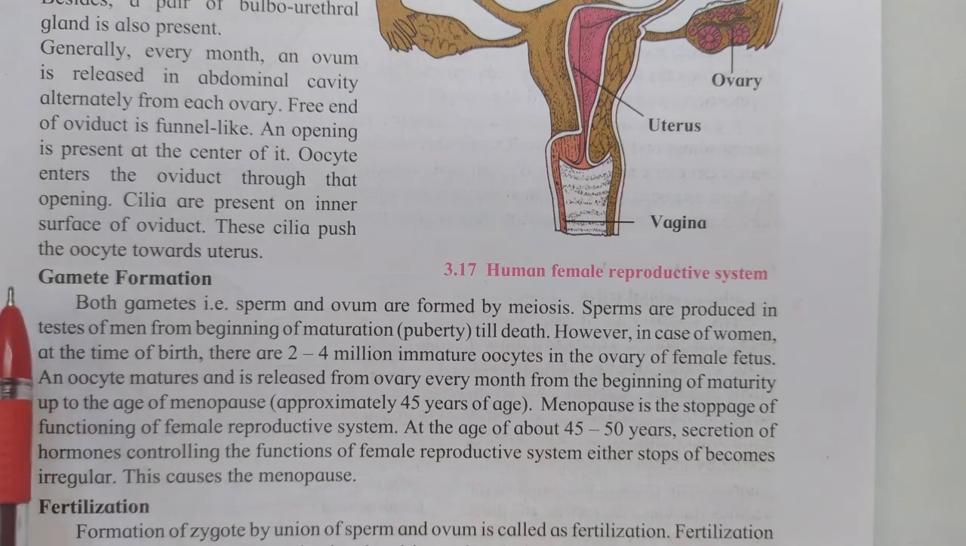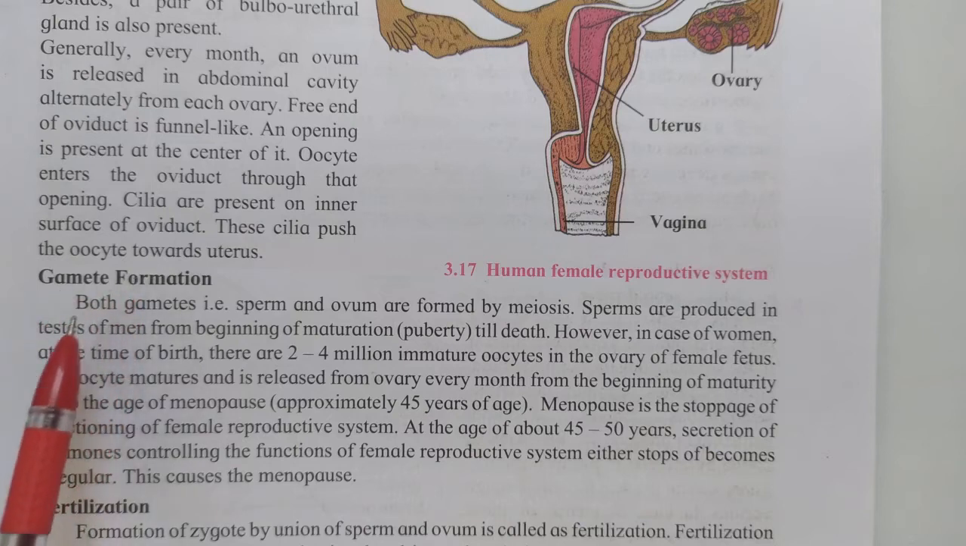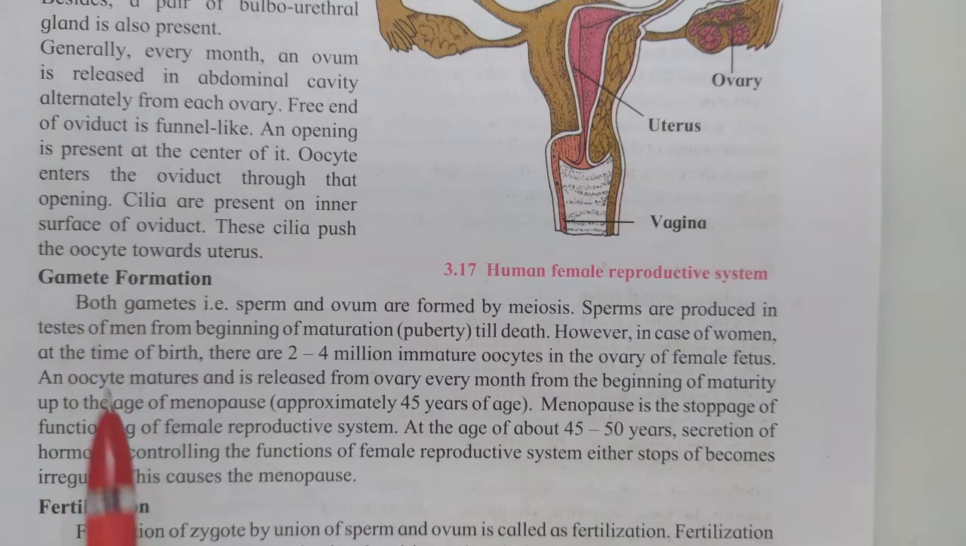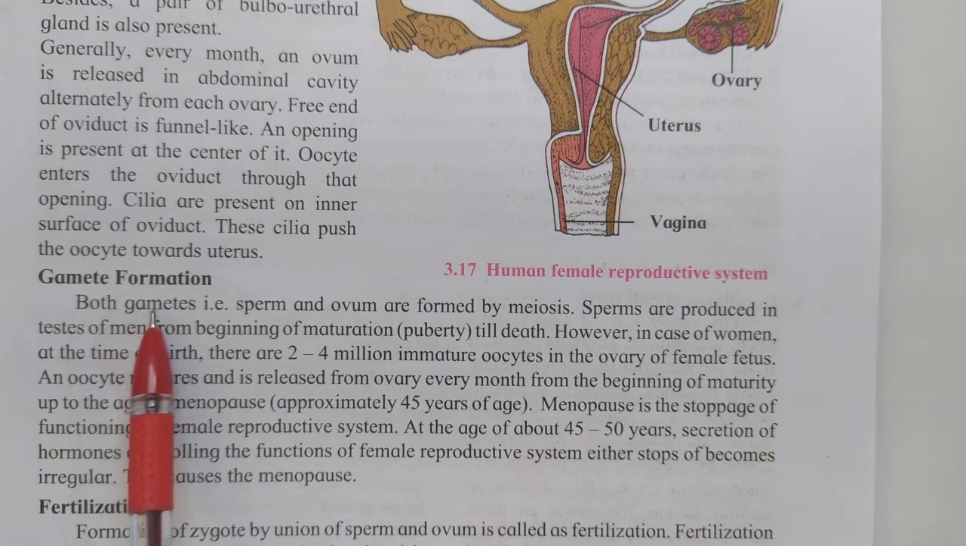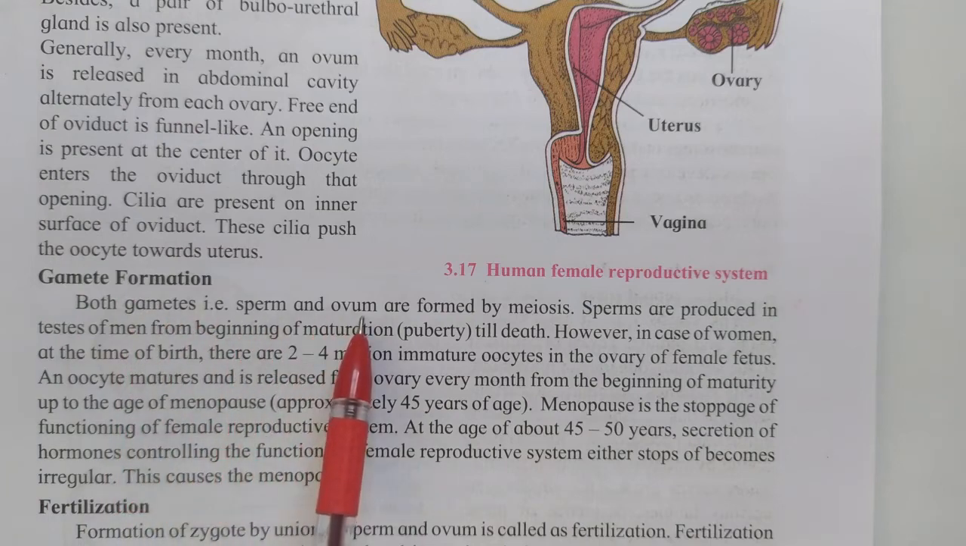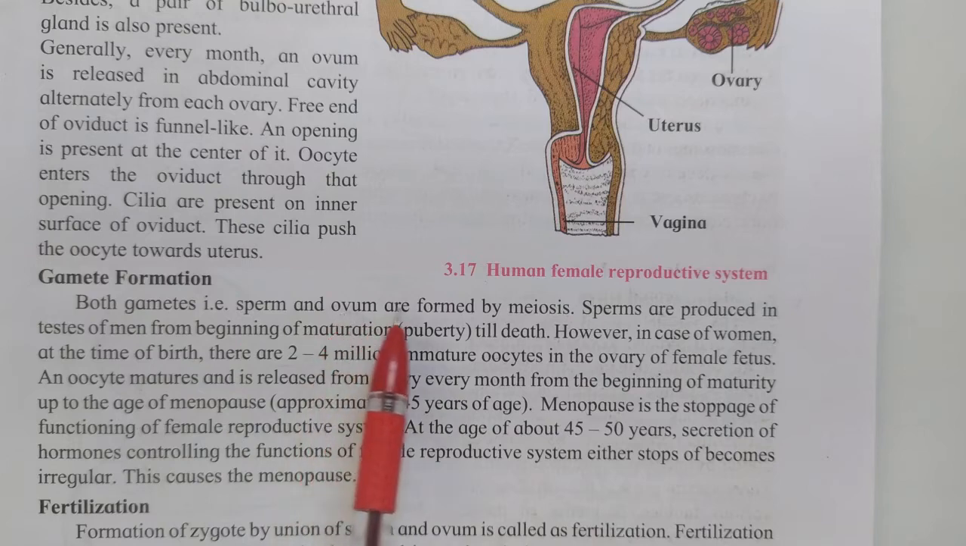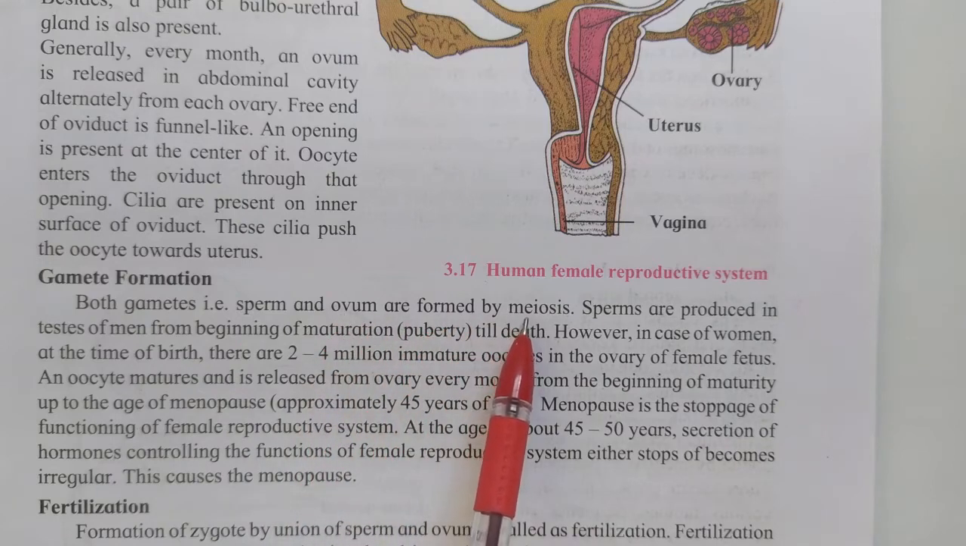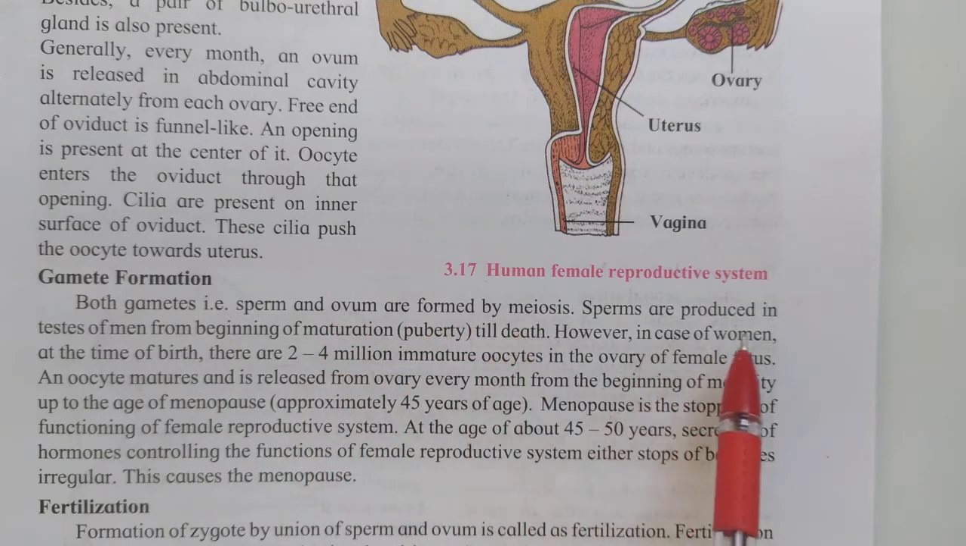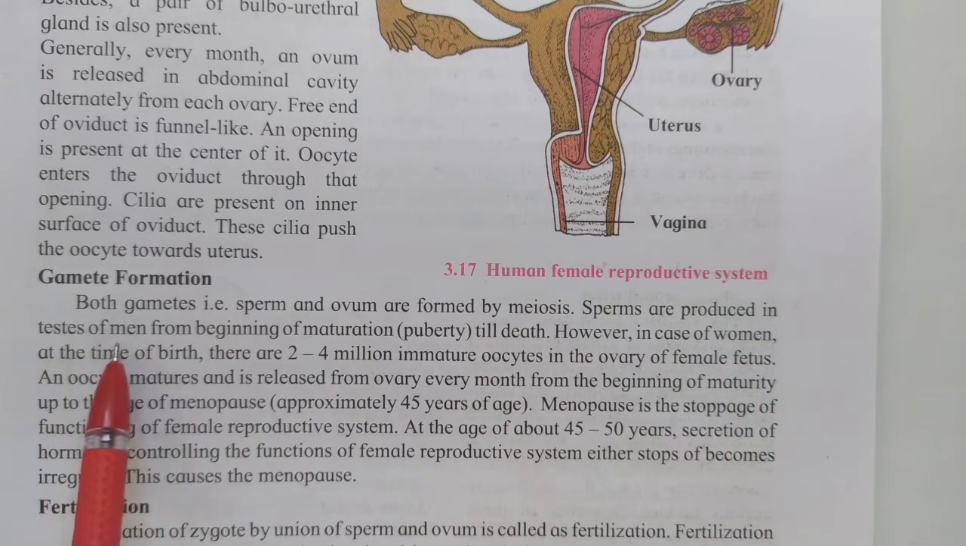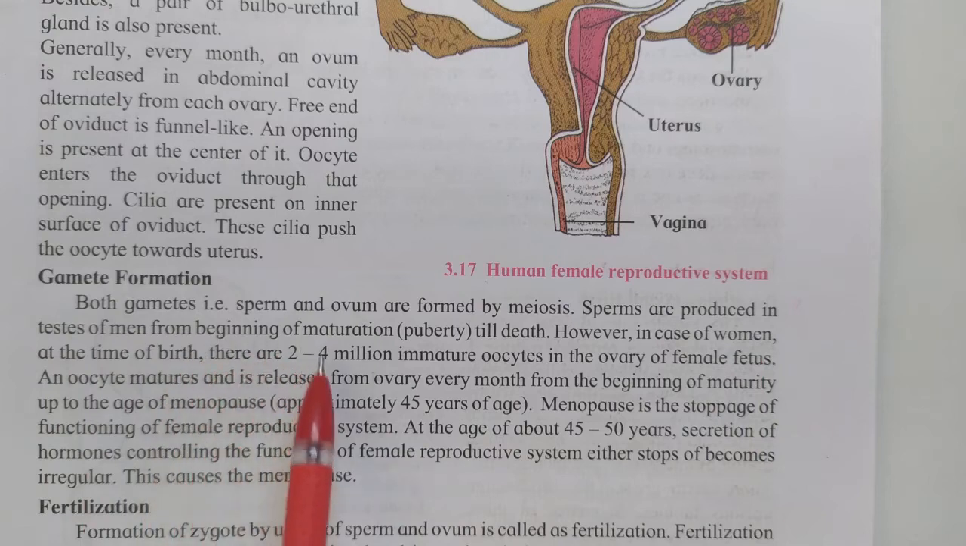So after studying the male and female reproductive systems, let us turn towards gamete formation in human beings. Both gametes, the male gamete, sperm, and the female gamete, ovum, are formed by meiosis. Sperms are present in the testes of men from the beginning of maturation till death.